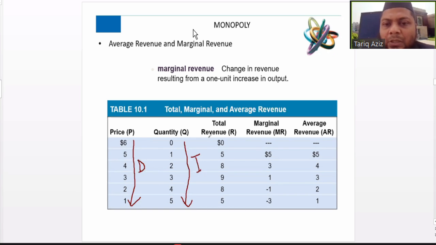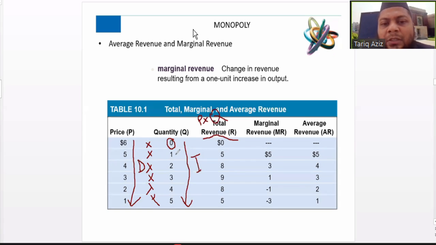The third column is total revenue, which is the multiplication of P and Q. P is price, Q is the quantity. So if you multiply P by Q, you will get total revenue. 6 multiplied by 0 is 0 revenue. 0 means the firm is not able to sell any quantity, so of course, in that case, the total revenue will be 0.